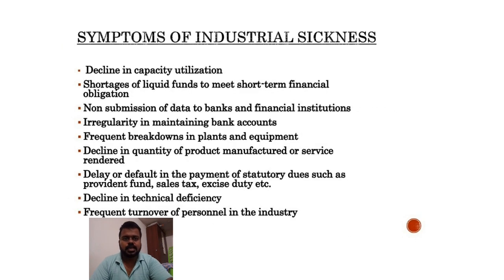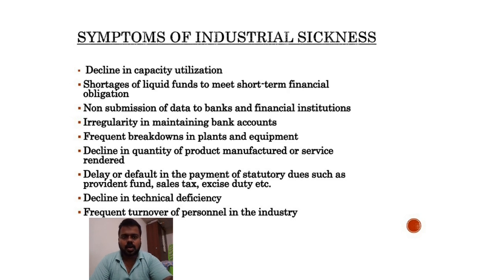Next, what are the symptoms of industrial sickness? First one is decline in capacity utilization. Next, shortage of liquid funds. The liquid funds are the funds necessary for running a company. If there is a shortage of funds, it may cause industrial sickness. Next, non-submission of data to the banks and financial institutions. Next, irregularity in maintaining the bank accounts. Next point is frequent breakdown in the plants and equipments. That is, if the maintenance in a company is poor, then it may lead to sickness in the industry.